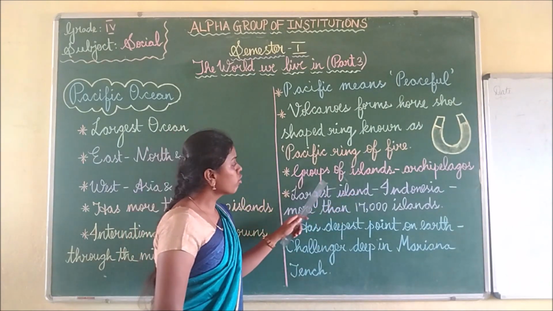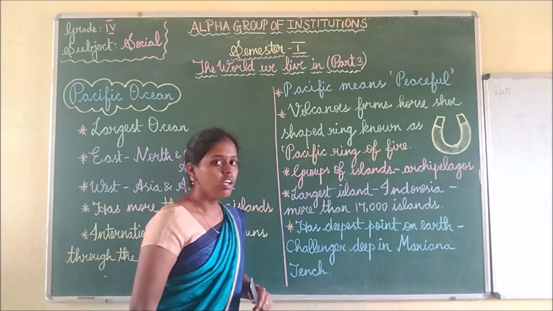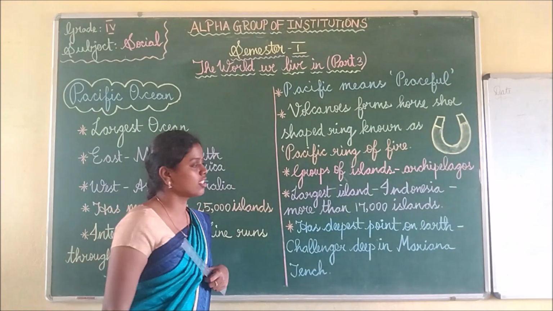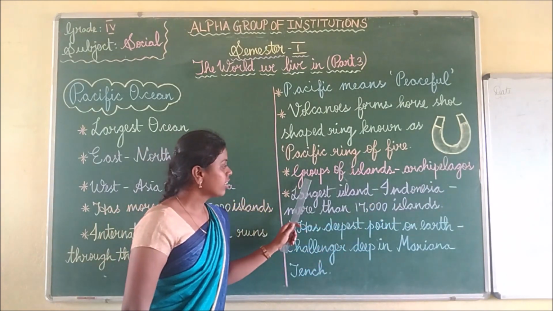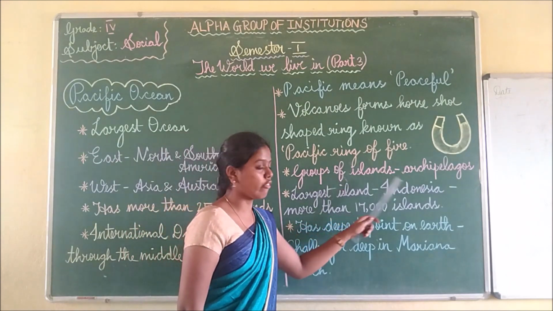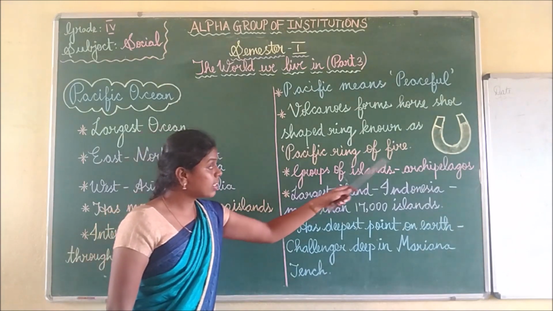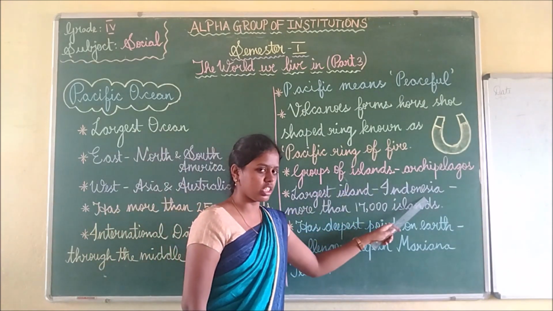Then groups of islands are called archipelagos. This Pacific Ocean has many groups of islands called archipelagos. So what is the term? The groups of islands are referred to by the term archipelagos.